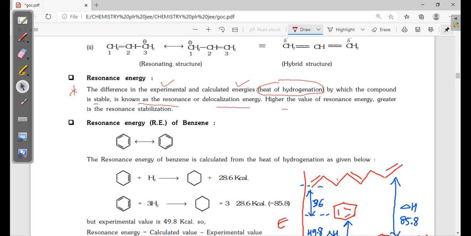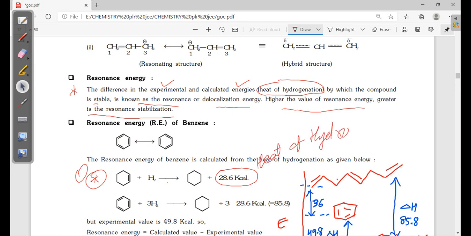The higher the value of resonance energy, the greater the resonance stabilization. First of all, you have to know what heat of hydrogenation means. While hydrogenation takes place, some energy is released. This energy is known as heat of hydrogenation.